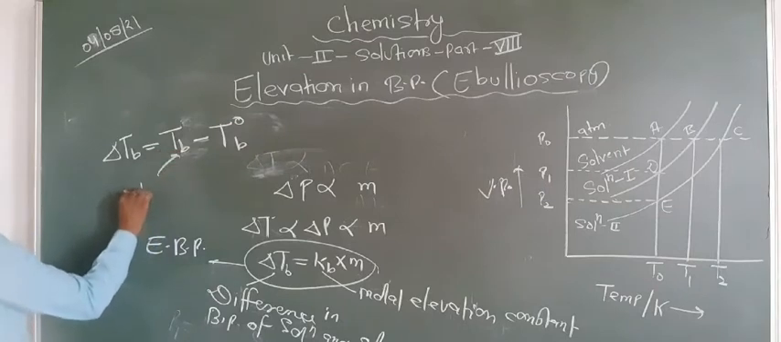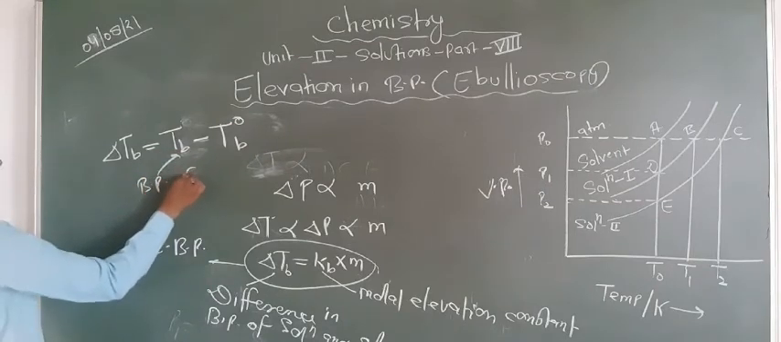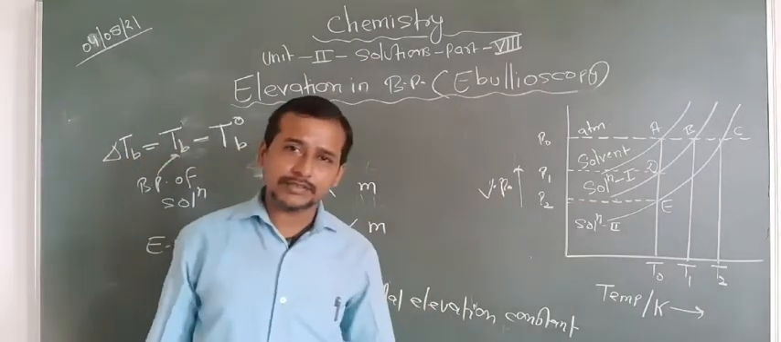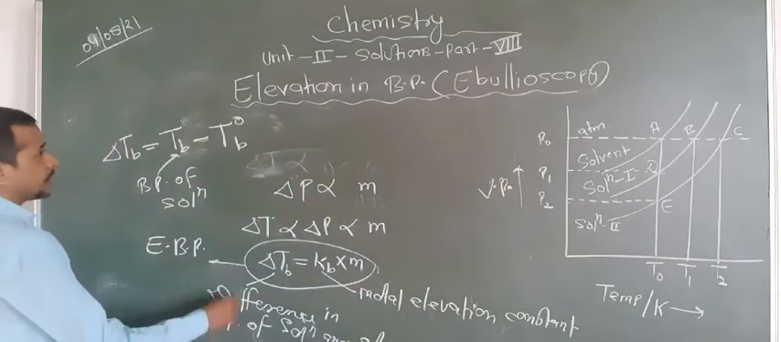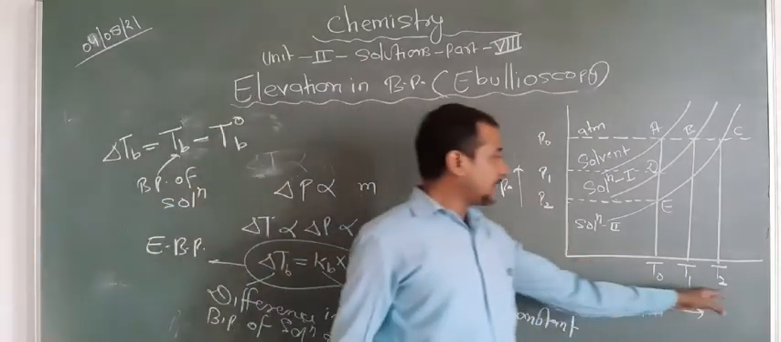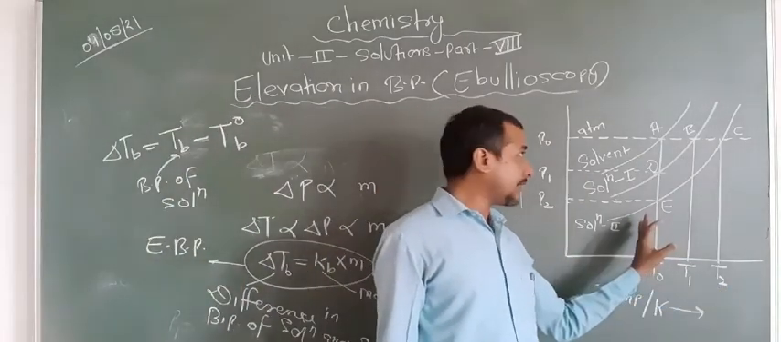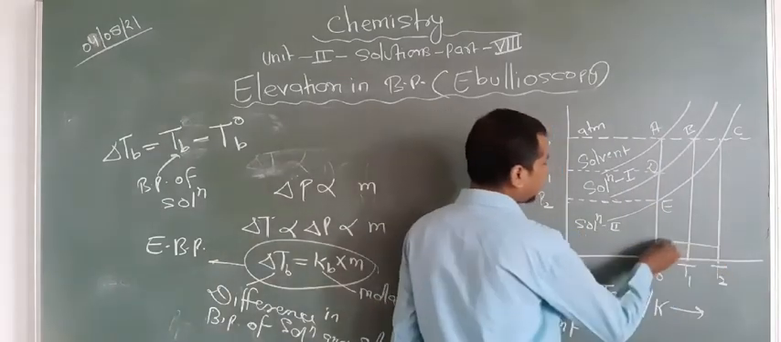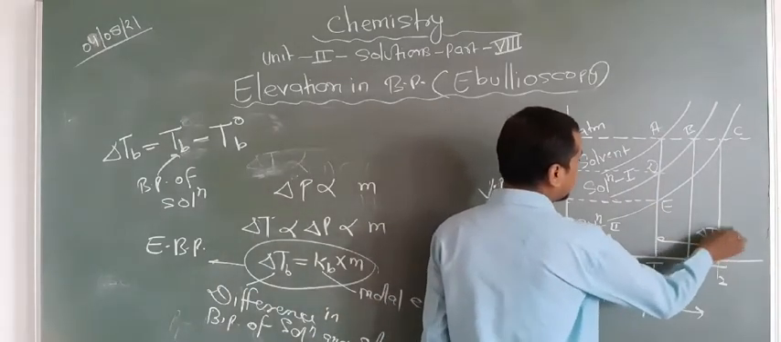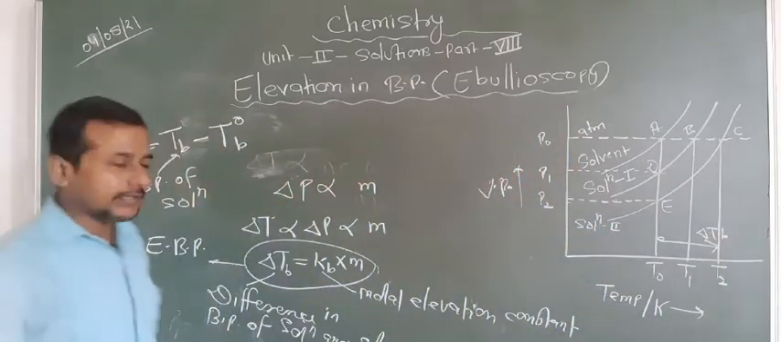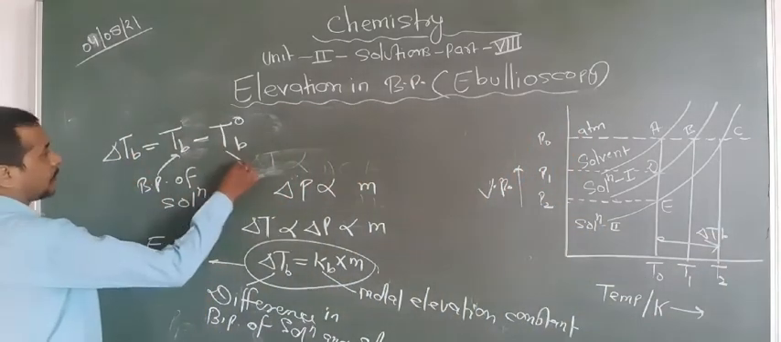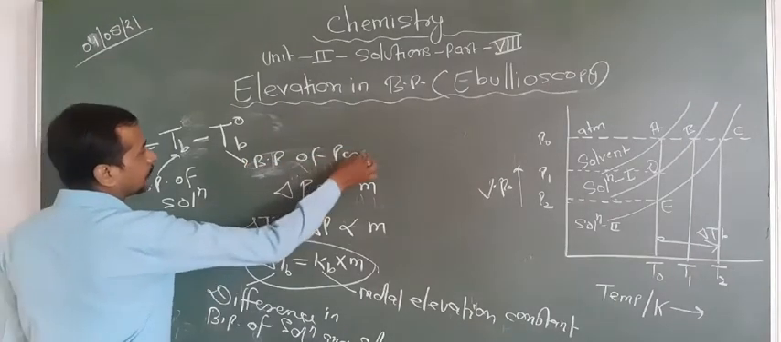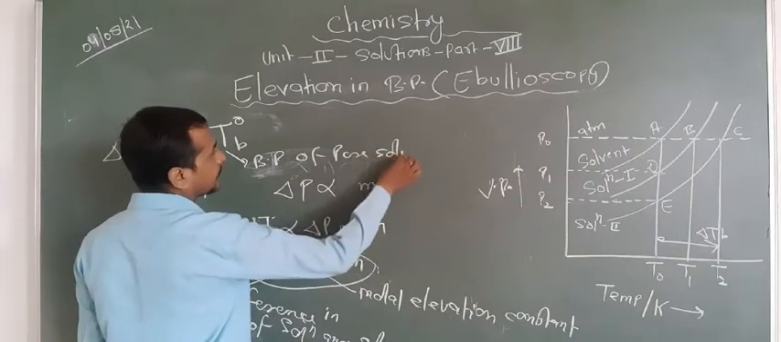Here TB is the boiling point of solution. As I told you, after adding the non-volatile solute, the boiling point of solution increases. Okay, you can look from the graph here. Here T2 is the boiling point of the solution. Second, solvent boils at T0. So now the difference between them is known as delta T. Are you getting this point or not? And this is the boiling point of solvent. Boiling point of pure solvent. Here naught means pure. Okay.